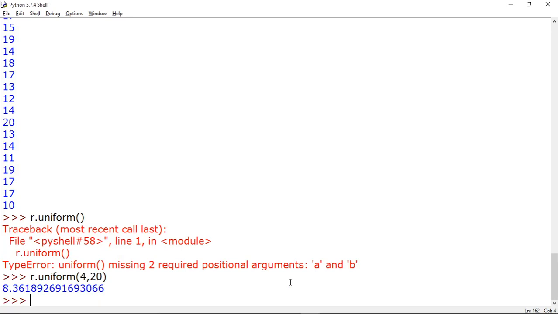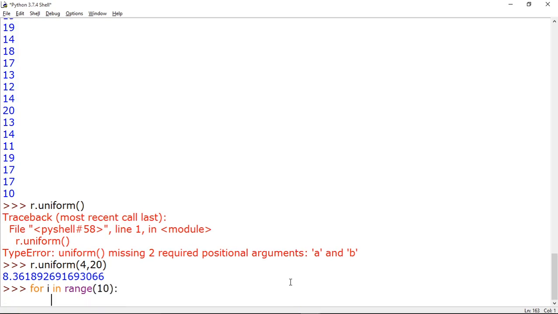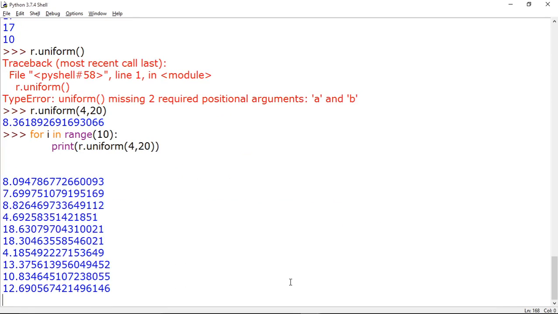Suppose we want to generate 10 numbers, so again we will write for i in range 10, and now I am calling this function 10 times, say r dot uniform 4 comma 20. So it has printed 10 uniform numbers, which are floating in nature.